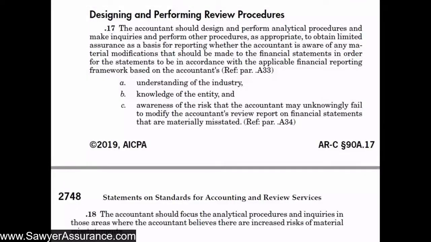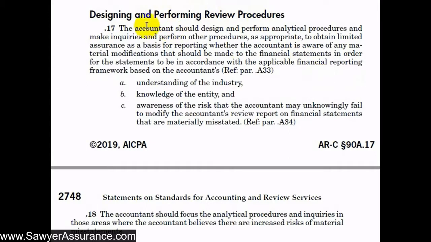Okay, so here we're continuing in ARC section 90A as it relates to the review of financial statements. In our last video, we discussed obtaining knowledge and understanding of the client's industry and typical accounting policies with the entity. And so now we're going to use that information that we obtained to design and perform review procedures.